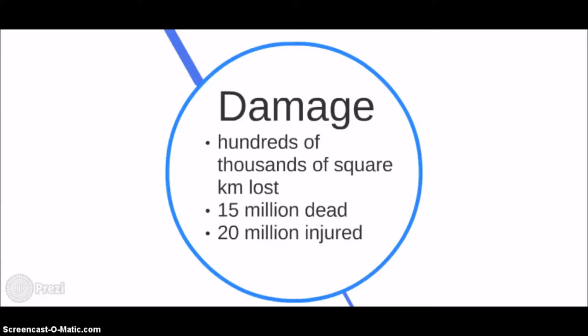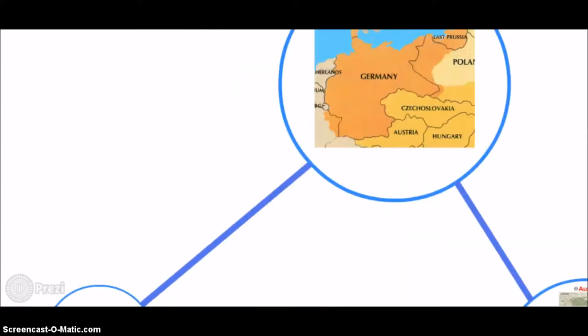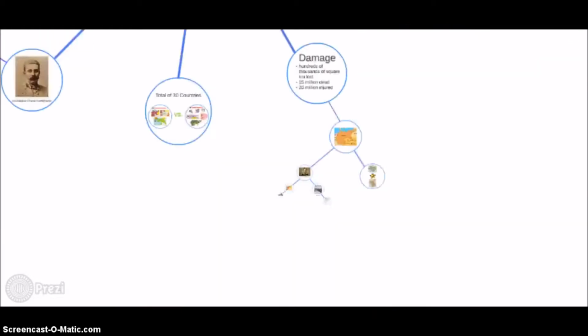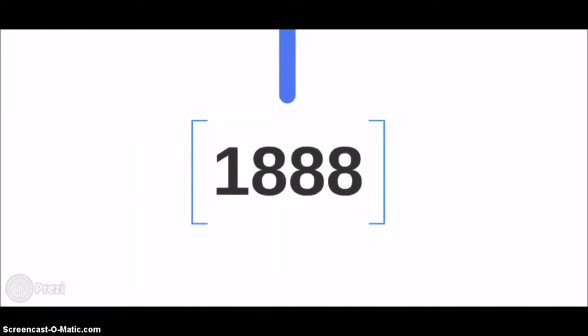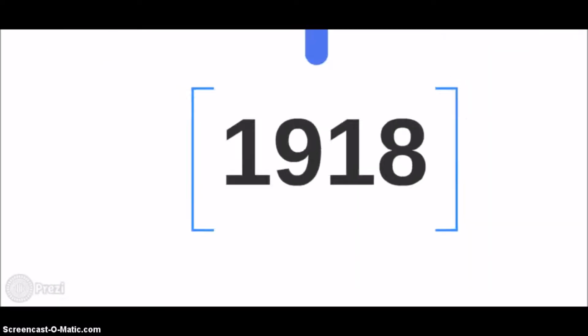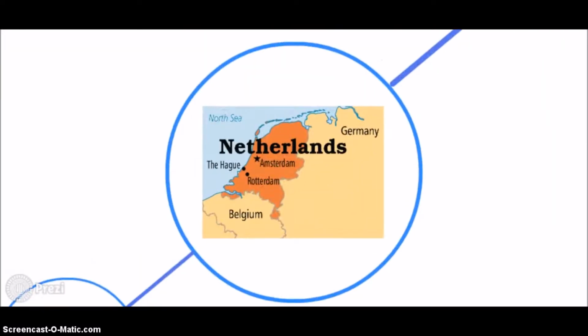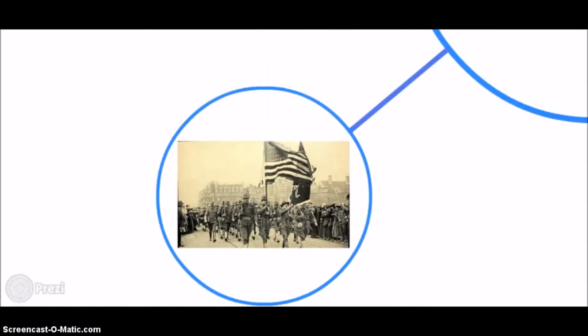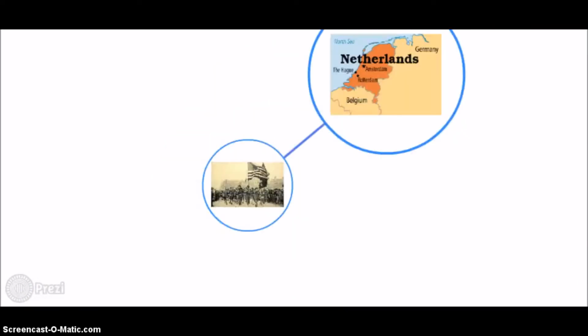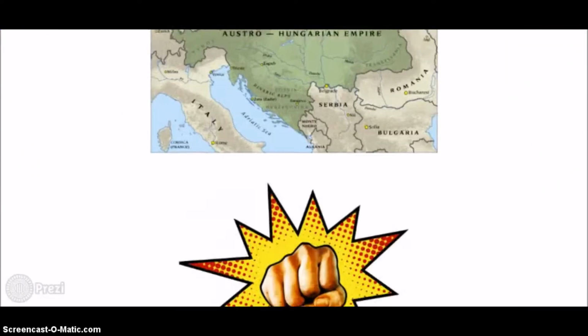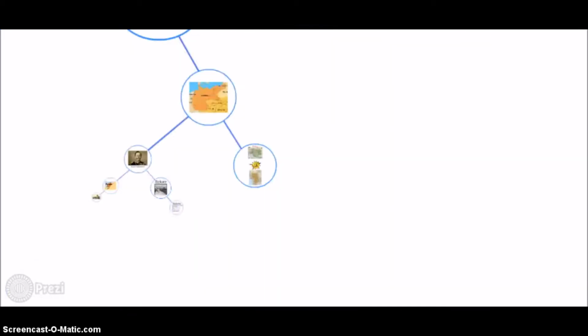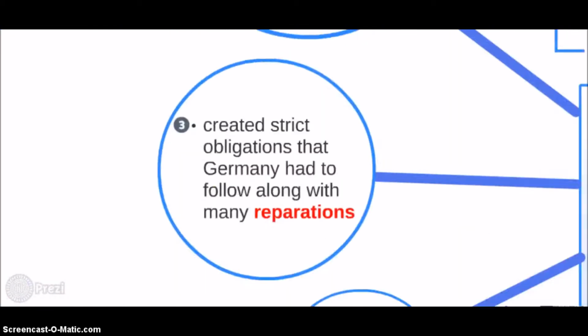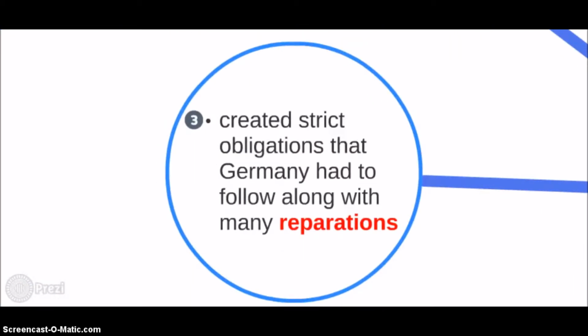Almost all of this damage was blamed on Germany because Kaiser Wilhelm II, who was the last emperor of Germany from 1888 to 1918, promised full support to Austria to fight Serbia. Wilhelm was forced to resign and be exiled to the Netherlands after the German army collapsed due to the US military forces. Therefore, the Treaty of Versailles was created to inflict strict obligations that Germany had to follow, along with many reparations.